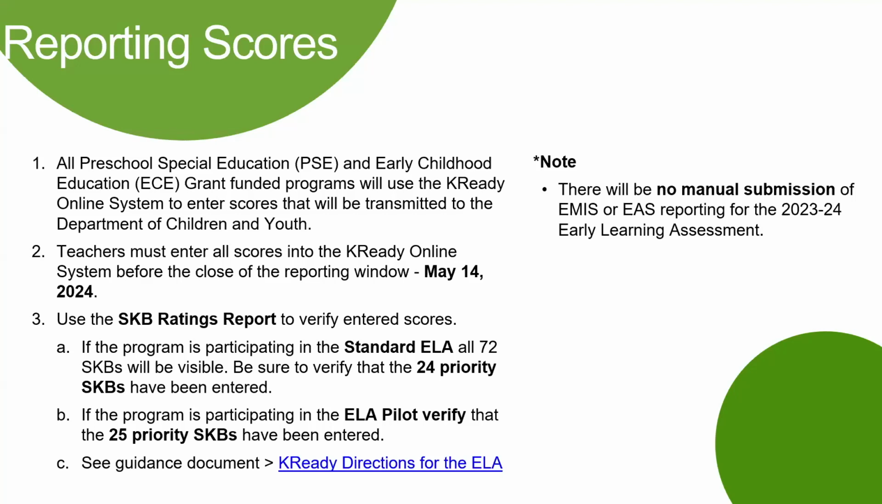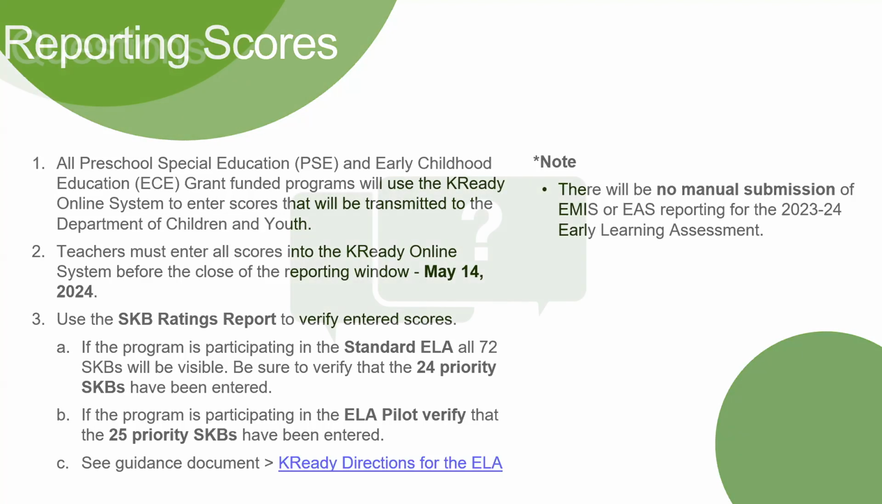If you're participating in the standard version, that's going to show all 72, but you may be looking just for the priority items. If you are participating in the pilot, it's going to show all of those SKBs, but you may be only looking for the priority items. No manual submission for reporting is to be done through EMIS or EAS for this school year, 2023-2024 Early Learning Assessment.